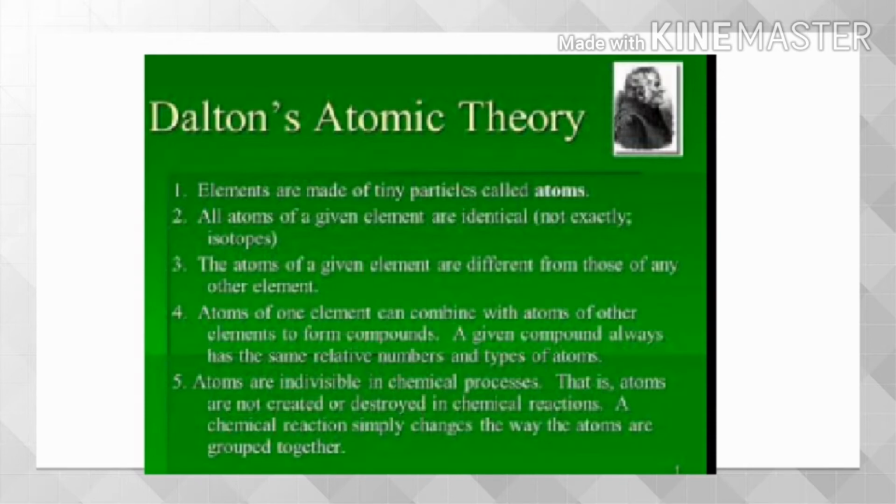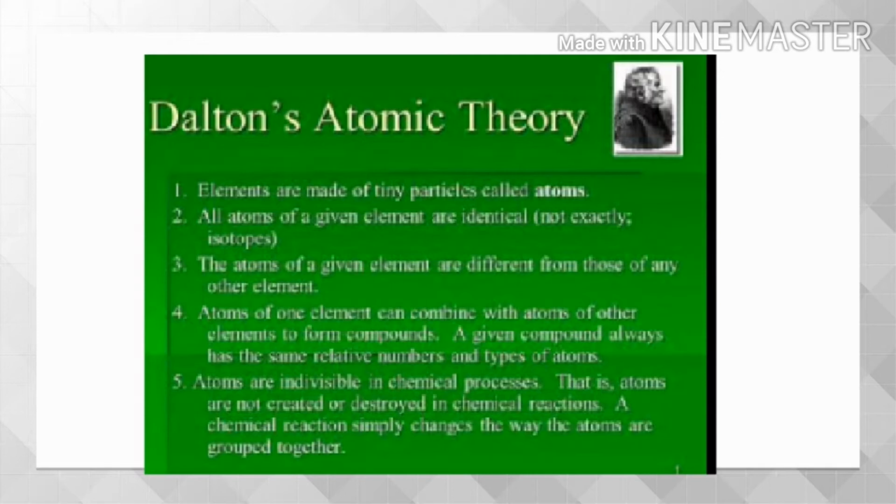According to Dalton's atomic theory, all matter, whether an element, a compound, or a mixture, is composed of small particles called atoms. The postulates of this theory may be stated as follows.